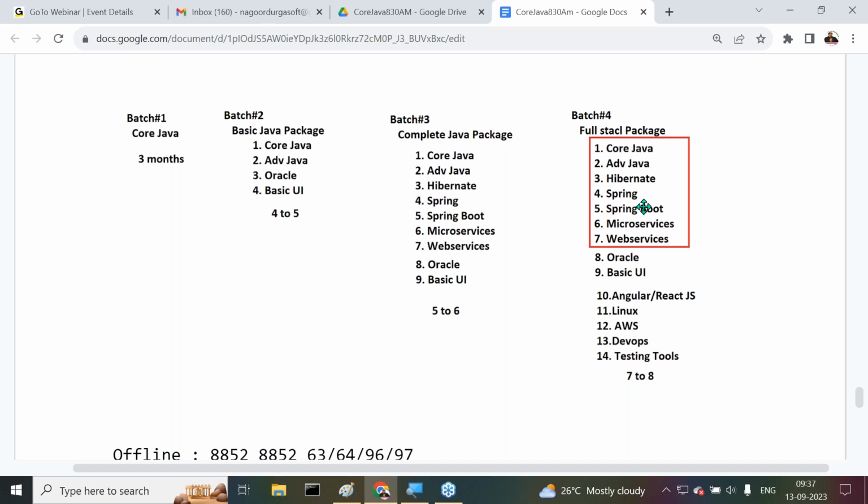In this entire context, the Java part is almost 60 to 70%. Java is the mainstream, and I will take the responsibility for the total majority. The remaining technologies and tools will be taught by other trainers. But every trainer has a minimum of 10 to 15 years of experience.